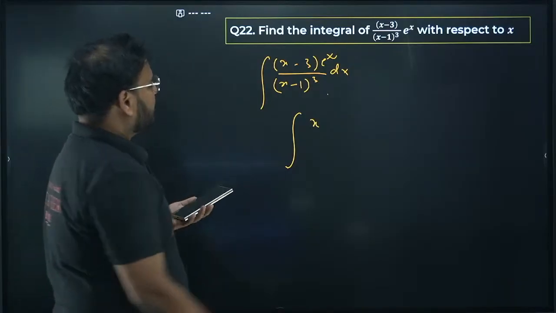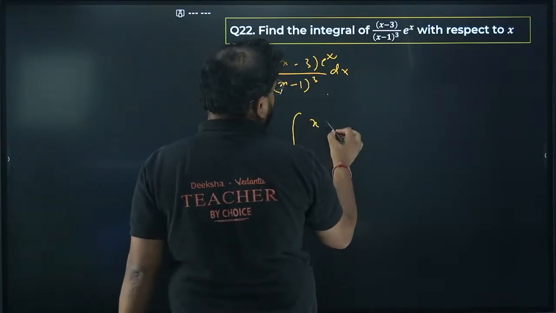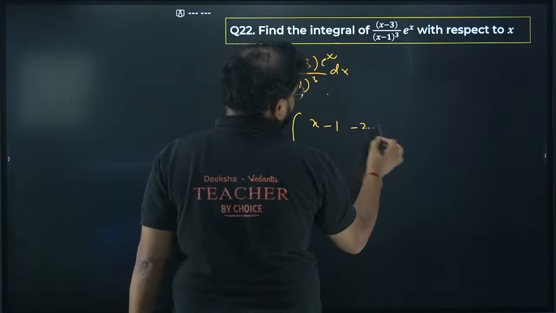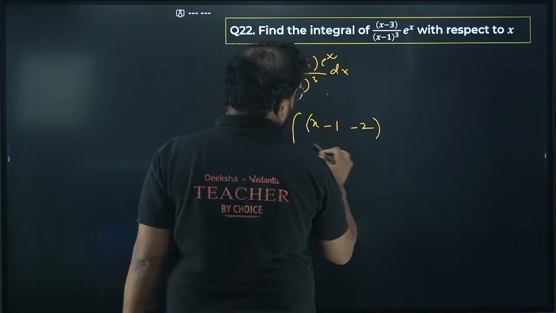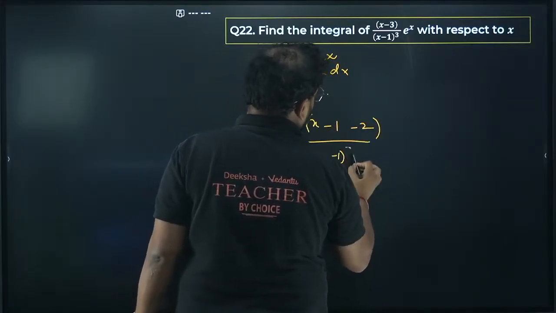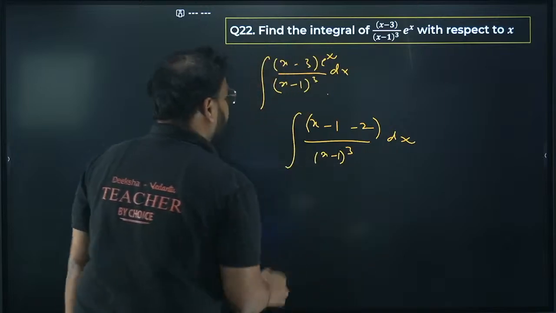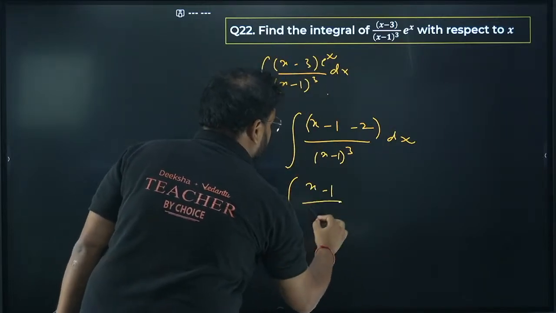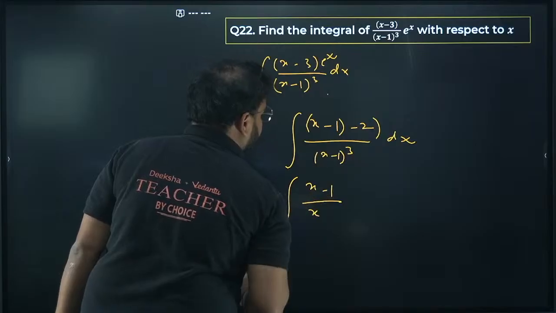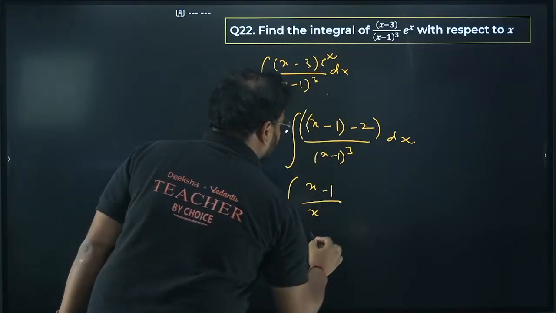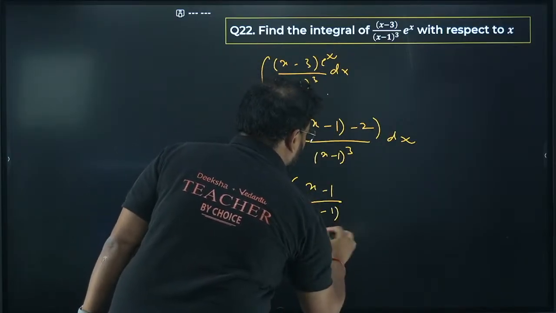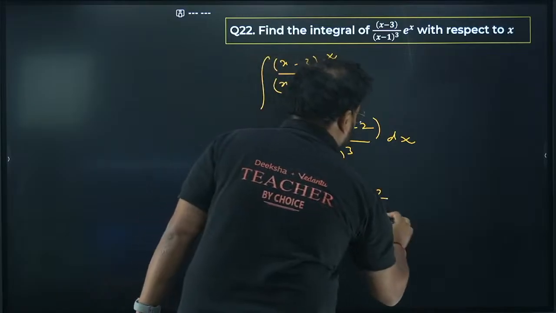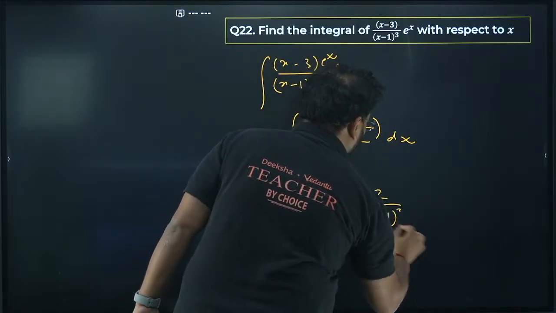Okay, so we can write this as x minus 1 minus 2 divided by x minus 1 the whole cube, and dx. Now what we can do is divide these two together, separate it over here. We get x minus 1 upon x minus 1 the whole cube, and we have minus 2 upon x minus 1 the whole cube.